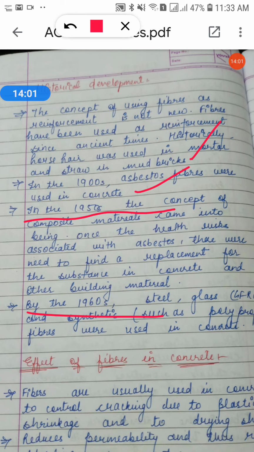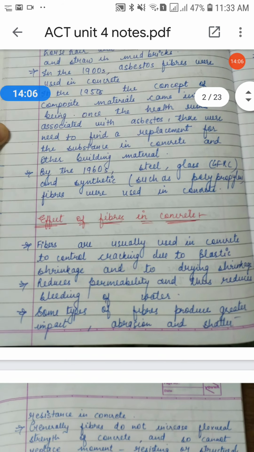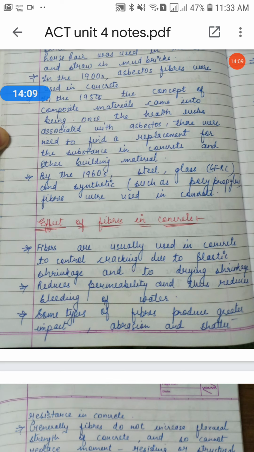So now, effect of fiber in concrete. What are the effects of fiber in concrete? If you are adding some fibers to the concrete, then what are the effects on the properties of concrete? So see, the fibers are usually used in concrete to control cracking. As I told you, in plain concrete or in RCC as well, micro cracks are developed, okay, due to some defects or due to some temperature changes or thermal effects, and many more reasons, volume change or drying shrinkage. These are the reasons of having cracks in the concrete.